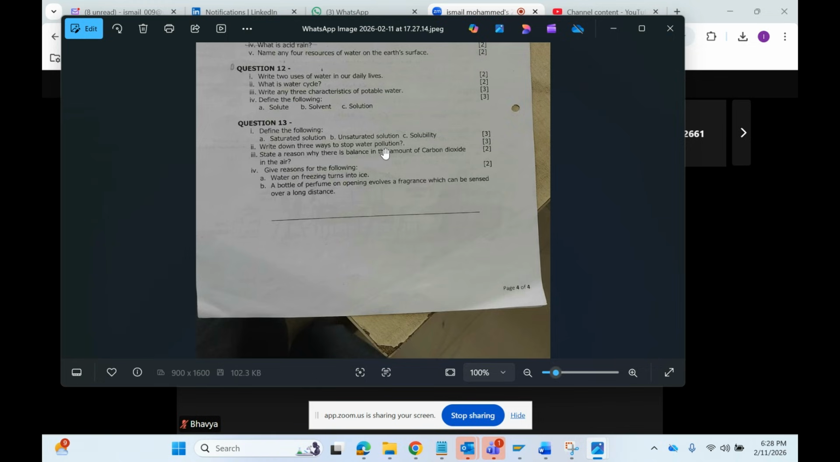You told water recycling in industries, first one, and construction of dams as the second one. Correct. They told three only. So you can tell water recycling is the first one, construction of dams is the second one, and drip irrigation is the third one. You can tell just three. Okay, these are the three ways.